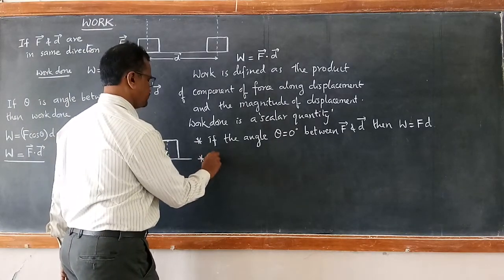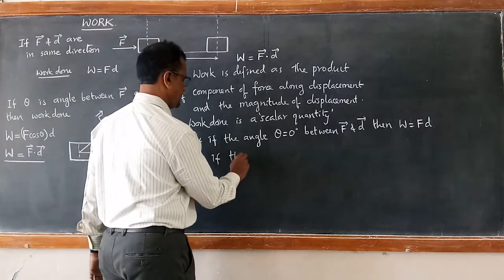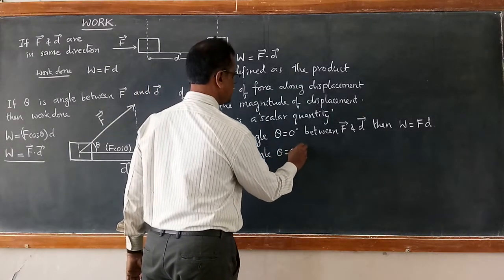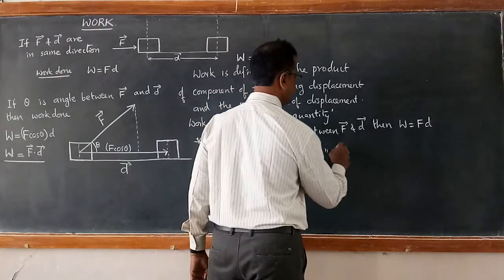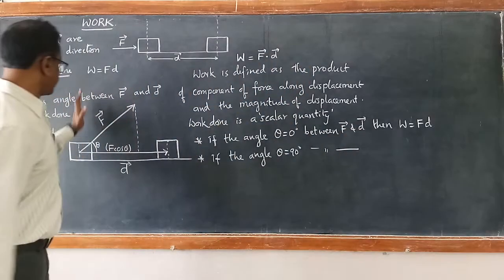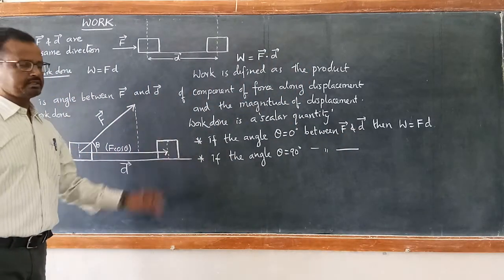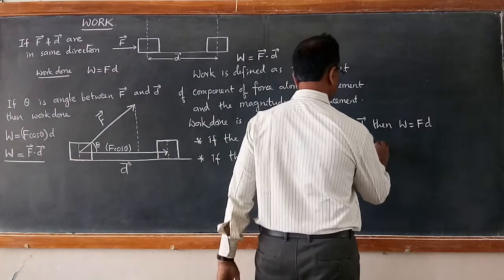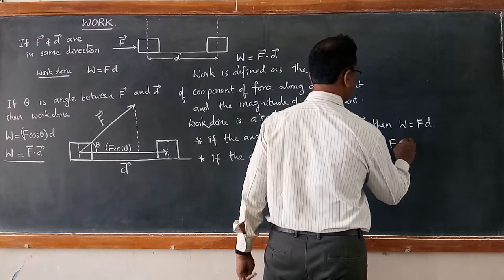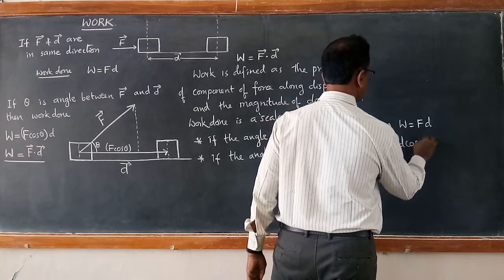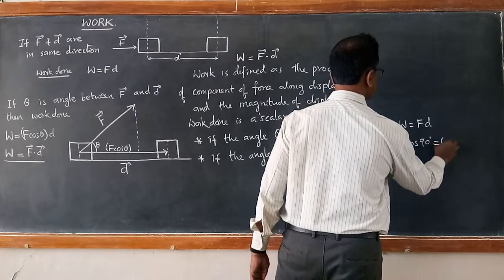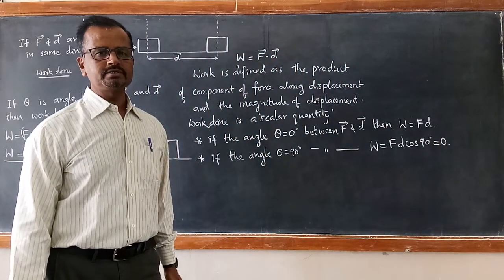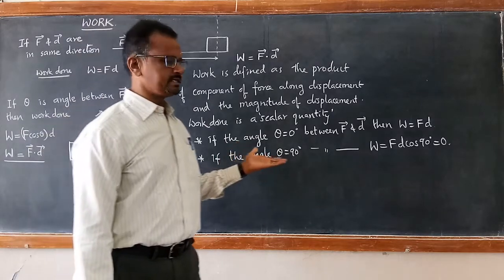Now, if the angle theta is 90 degrees between F and D, if force is acting perpendicular to the displacement, in that case what happens? Work done becomes F d cos 90, that becomes 0. F d cos 90, work done becomes 0. This is what we discussed yesterday.